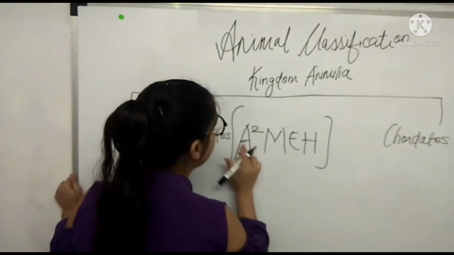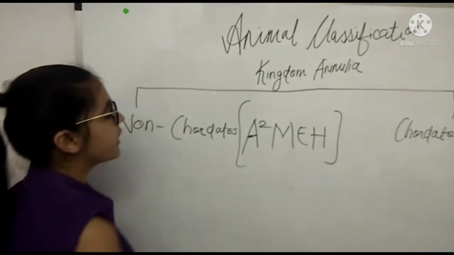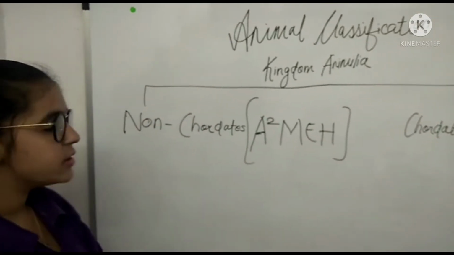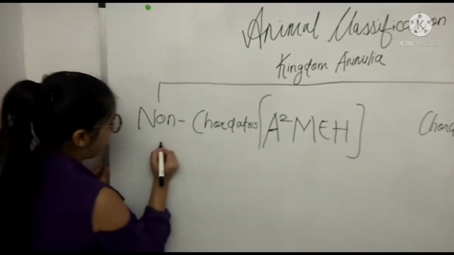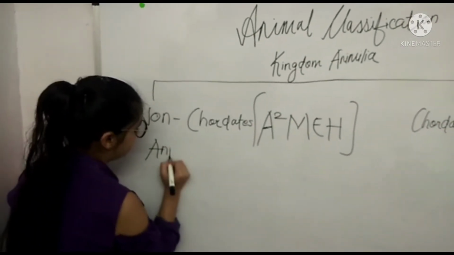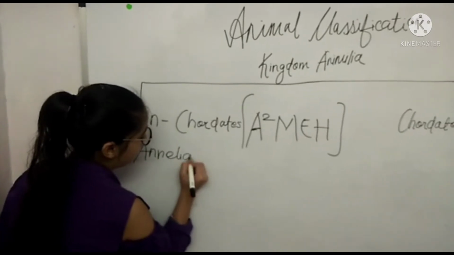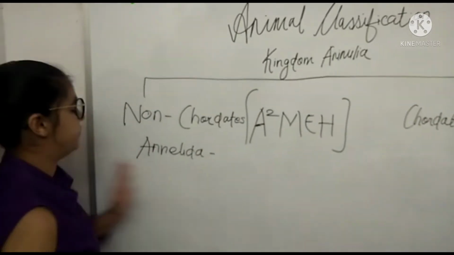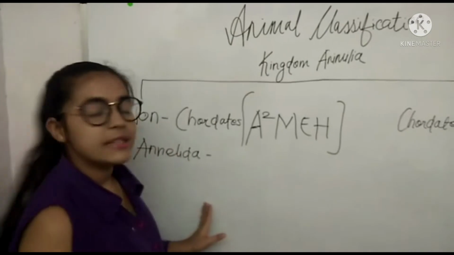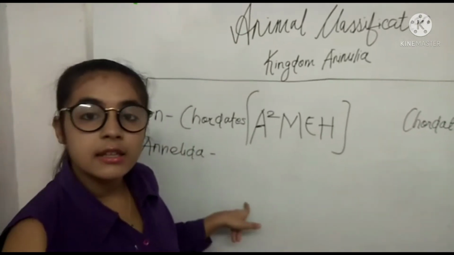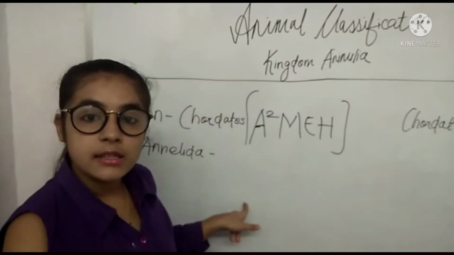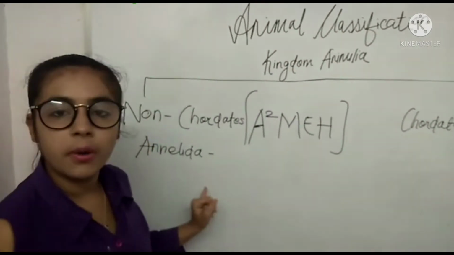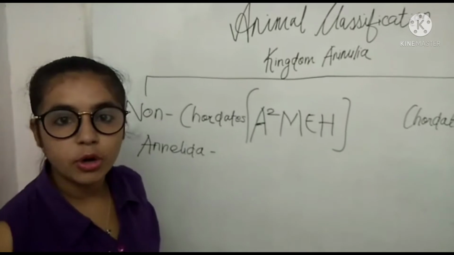It will be easy for you all to learn. A, 2, M, E, H. Our first one is Annelida. Annelida have a segmented body, and the example here is earthworm, because earthworm has a segmented body.